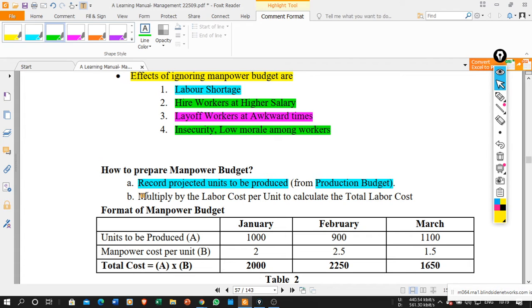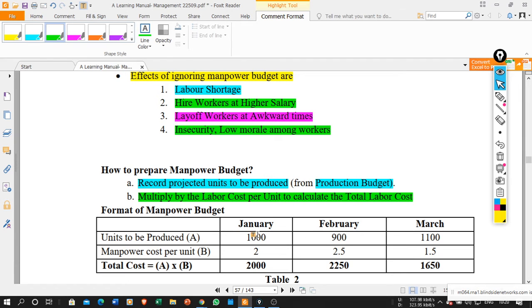The second thing I need to consider is to multiply the labor cost per unit to calculate the total labor cost. Say for manufacturing one unit I require 10 rupees of labor cost, then I need to multiply by how many units. Say I am going to produce 20 units, so 20 into 10, that is 200, the total labor cost. I need to do this.